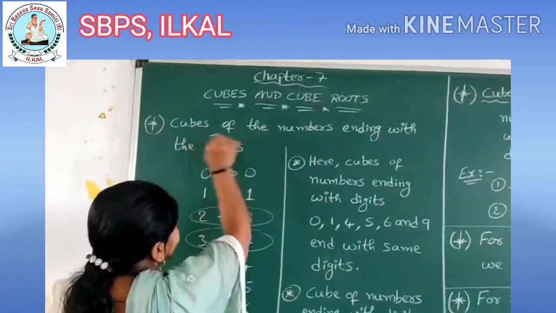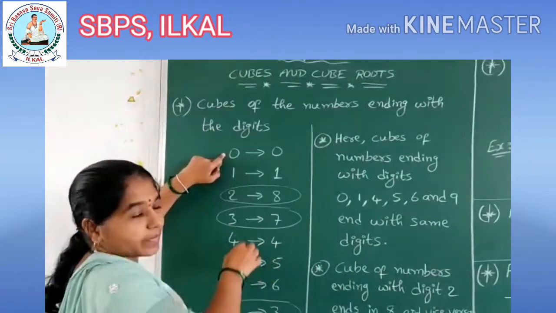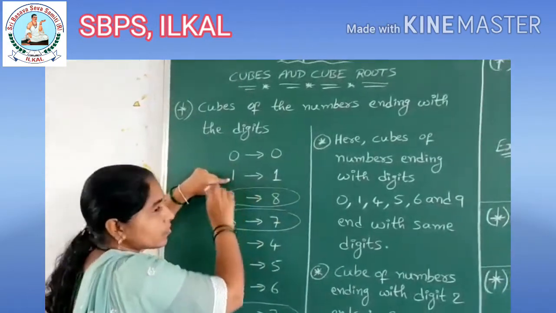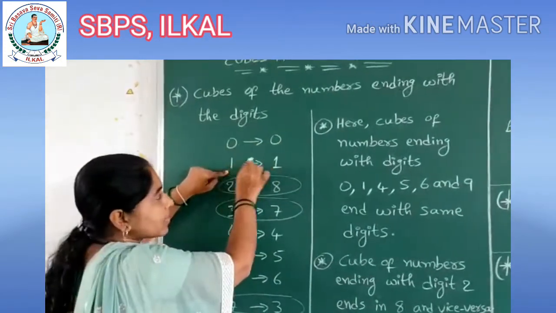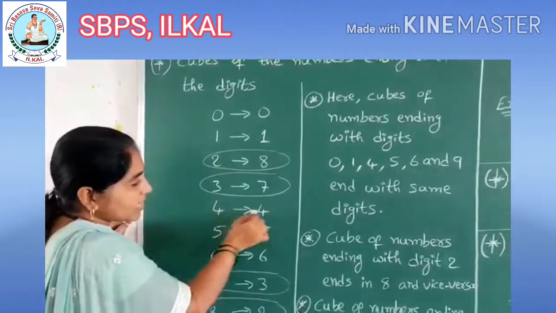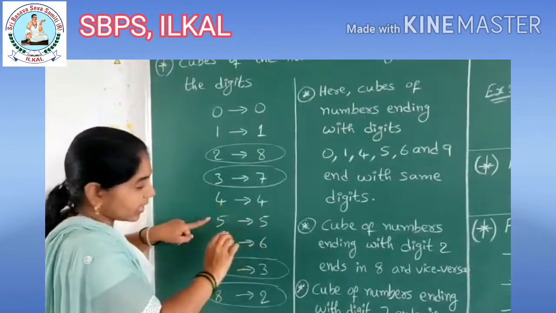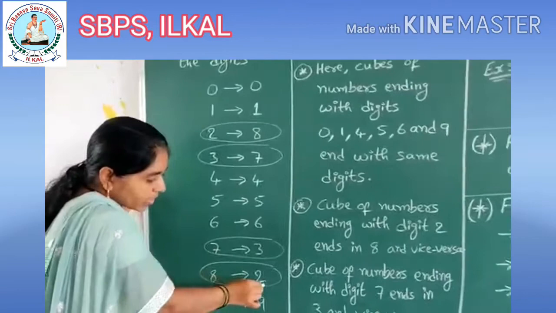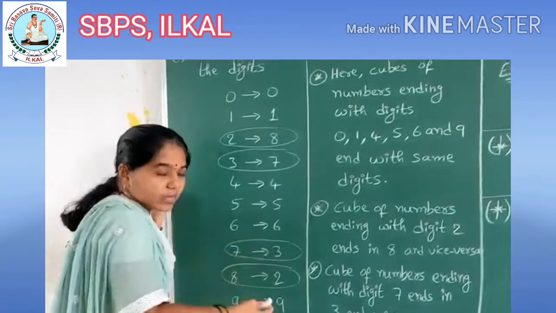Cubes of the numbers ending with the digits. Children, which numbers end with which digit, we are going to find this. 0 cube, you do it: 0 into 0 into 0 is 0 itself. 1 cube: 1 ones are 1, again 1 ones are 1. Cube of 0 ends with 0. Cube of 1 ends with 1. Cube of 2 ends with 8. In the same way, cube of 3 ends with 7. Cube of 4 ends with 4. Cube of 5, if you do 5 cube, children, you will get 5 itself. Then 6 cube, you will get 6. 7 cube, if you do it, you will get 3. 8 cube, if you do it, the last digit you will get is 2. In the same way, 9 cube, if you do it, the last digit, that is the one's place, we will get as 9 itself.